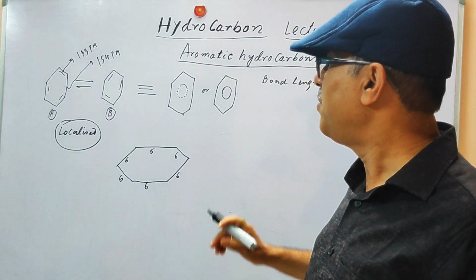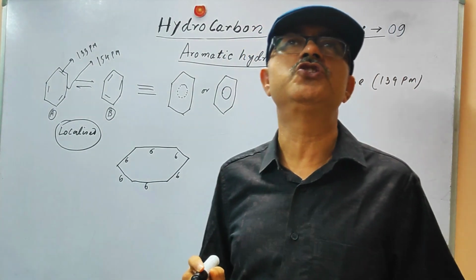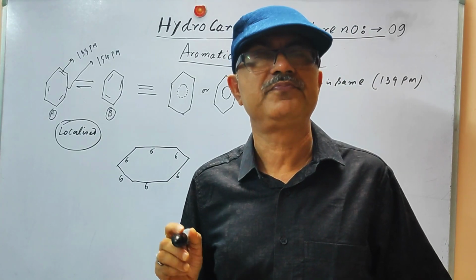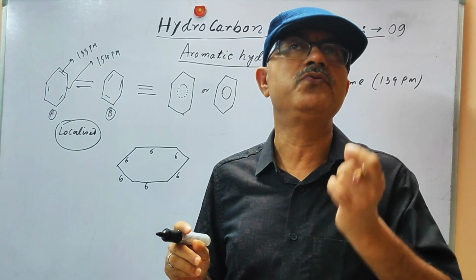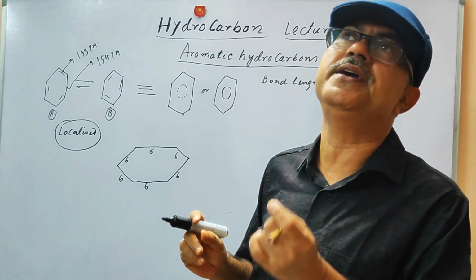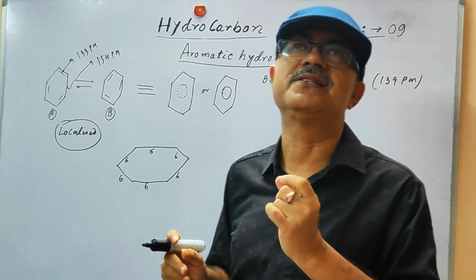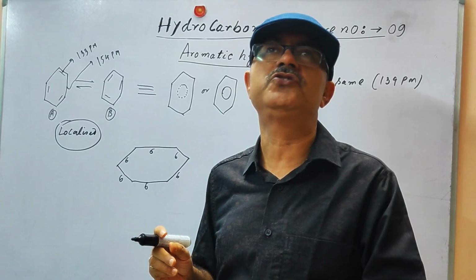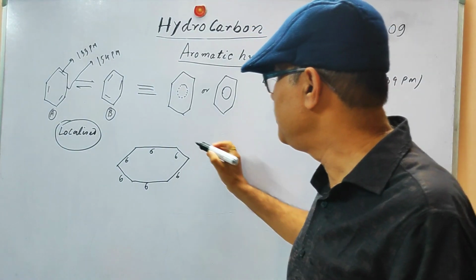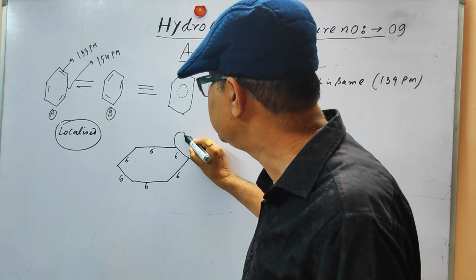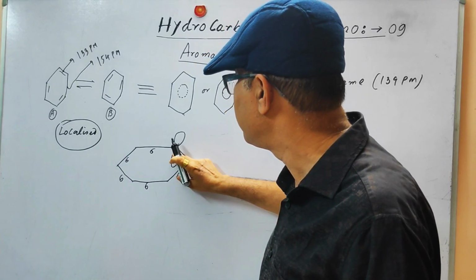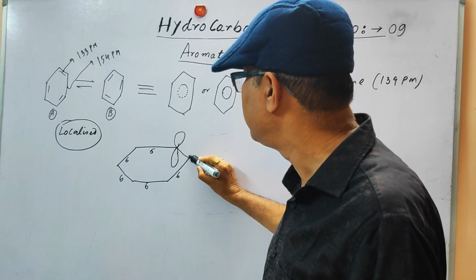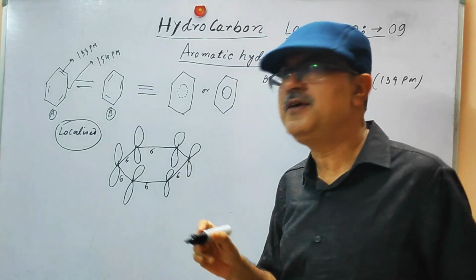Now, because it is sp2 hybridized, every carbon atom is left with 1 unhybridized 2p orbital. So we can see this is one unhybridized orbital.